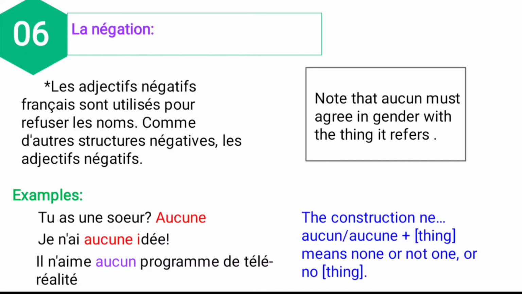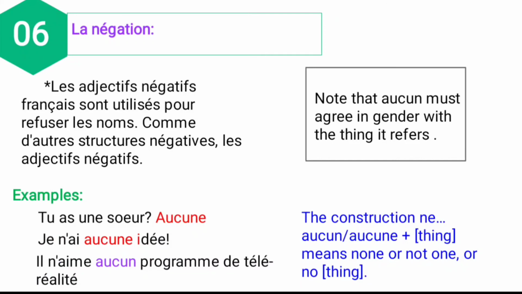If it is masculine, what is the spelling for aucun? A-U-C-U-N. If it is feminine, it is A-U-C-U-N-E. It agrees in gender, and it also agrees in number, singular or plural. And see the example: Tu as une sœur aucune.